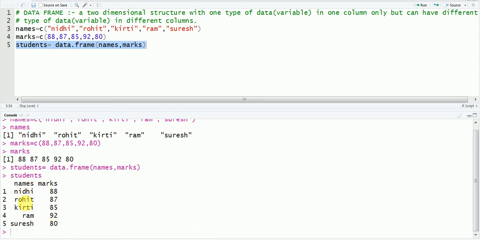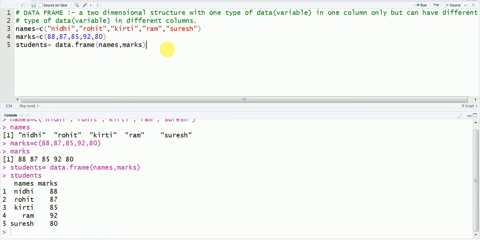This is your first column in which you only have character variables, and this is your second column in which you only have integer type entries. So this was your first method by which you could form a data frame.